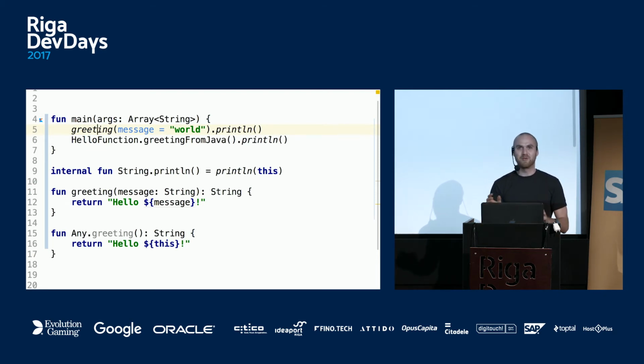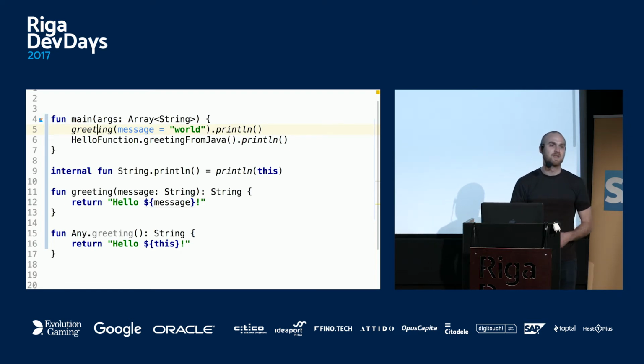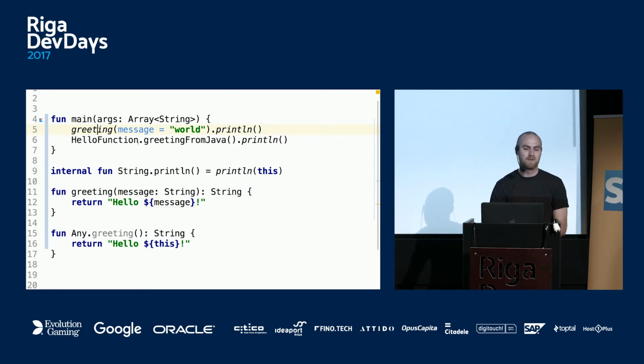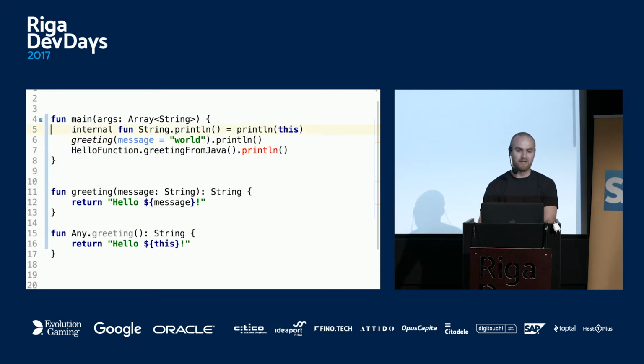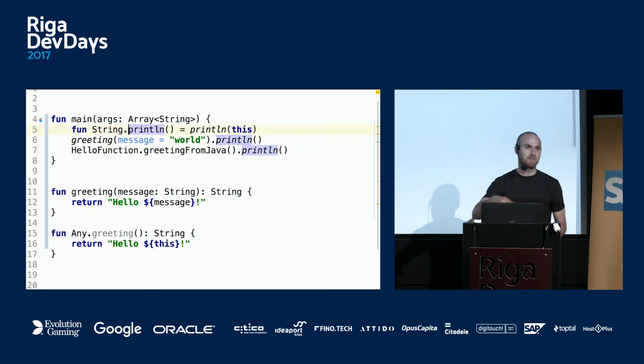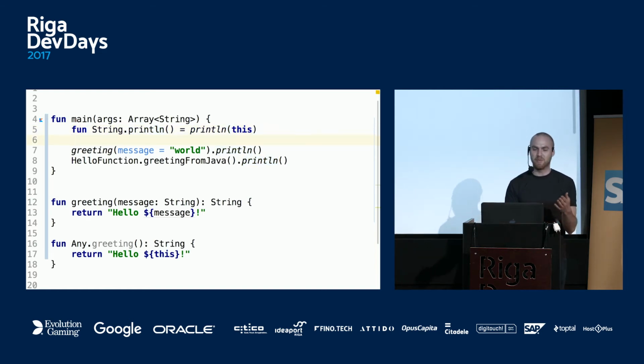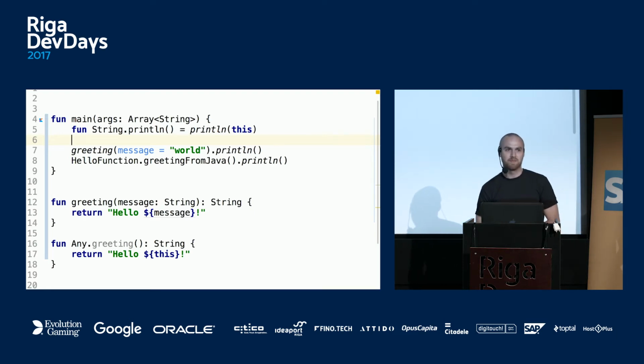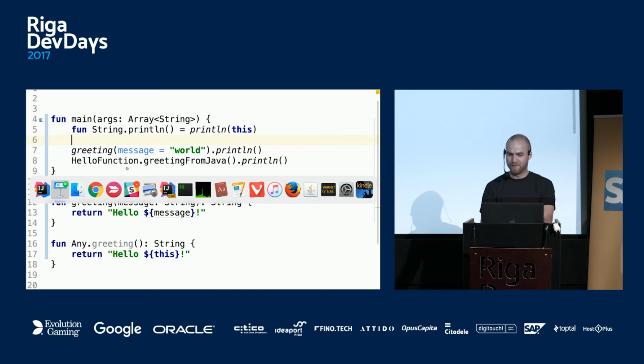Anyone wants me to type in the code? Okay, yeah. No, that's code. So I can move this thing into here, and then the extension method println exists only within this main. So they are scoped. And compared to Scala, because it's static, it will perform way better in terms of compilation. Okay, so I'll move on.